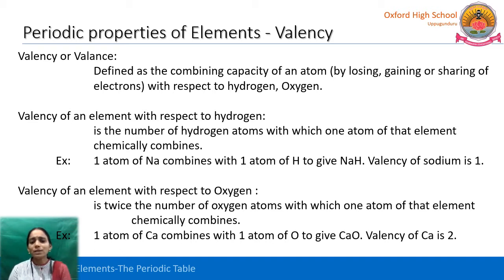It requires double the number of oxygen atoms. So, here one atom of oxygen, so we require 2 atoms of calcium. So, the valency of calcium is 2. If we see the electronic configuration of calcium also, the outermost shell contains 2 valence electrons. So, it donates 2 valence electrons. So, the valency of calcium is 2.